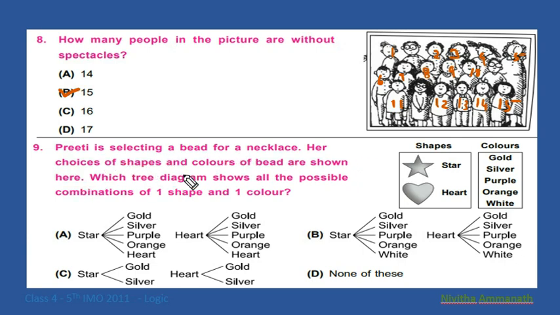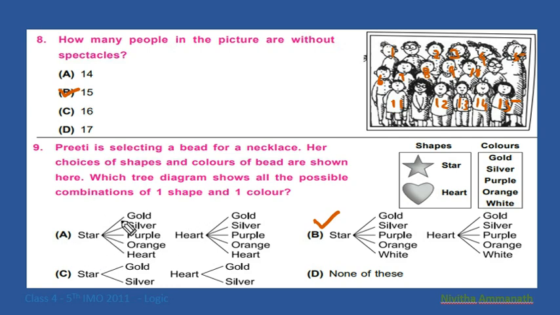Preeti is selecting a bead for a necklace. Her choices of shapes and colors of beads are shown here. Which tree diagram shows all the possible combinations of one shape and one color? Here star, color gold, silver, purple, orange, white. Heart, colors gold, silver, purple, orange, white. So which is the correct option? B is the correct option.